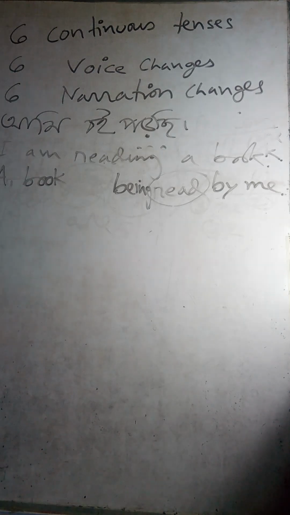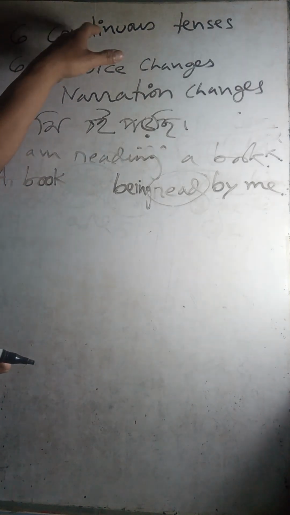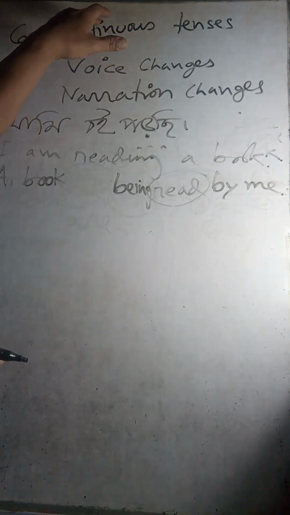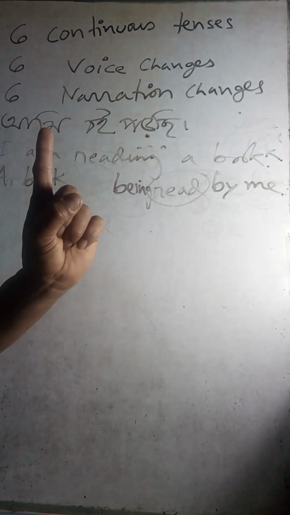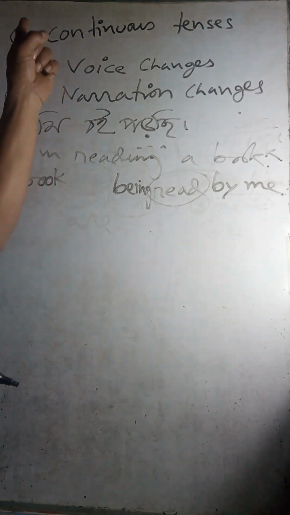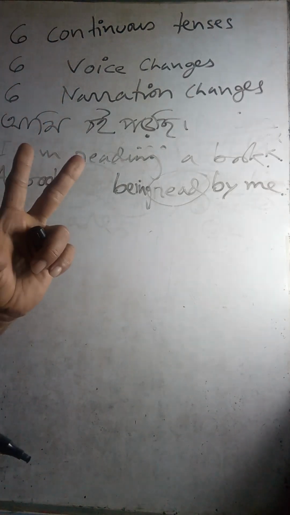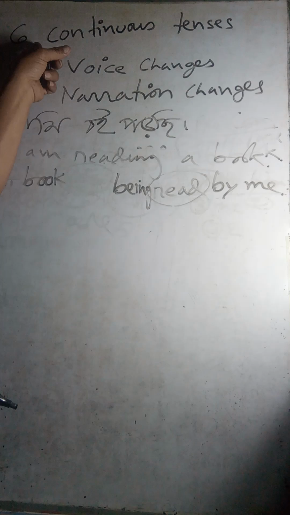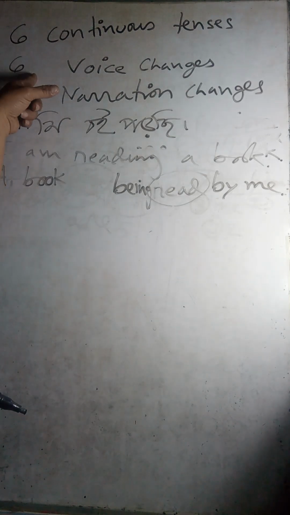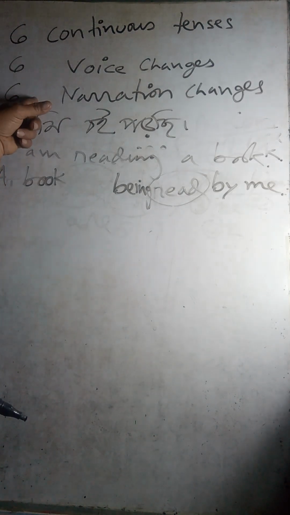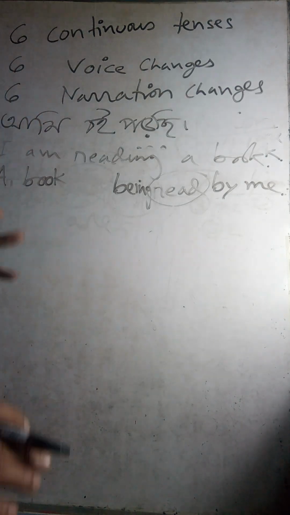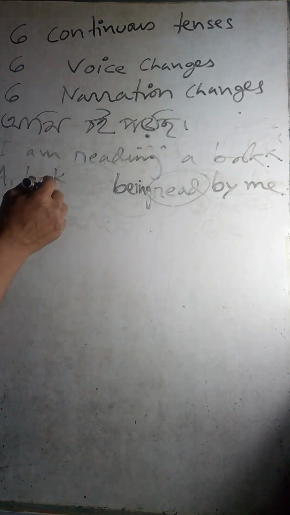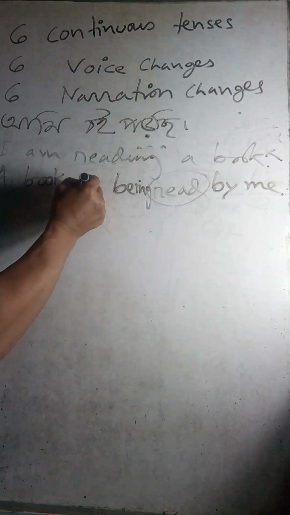You cannot learn tenses within a few hours. So you take this seriously first. First learn only one continuous tense, then 5 more continuous tenses you can learn, 6 voice changes you can learn, 6 narration changes, the same, right? So a book, and this one is, this book is being read by me.